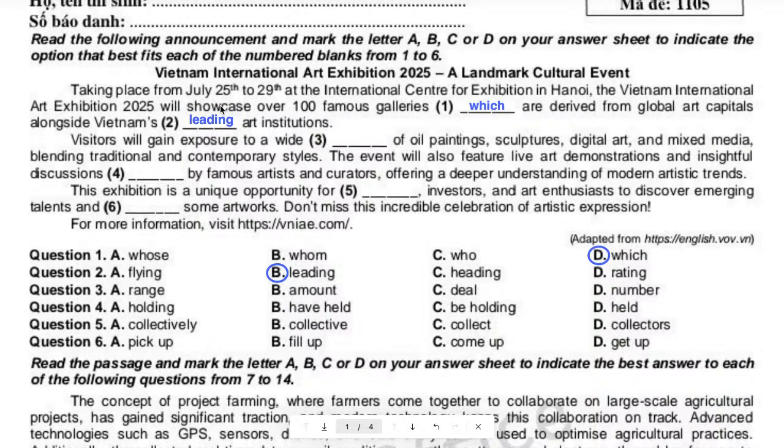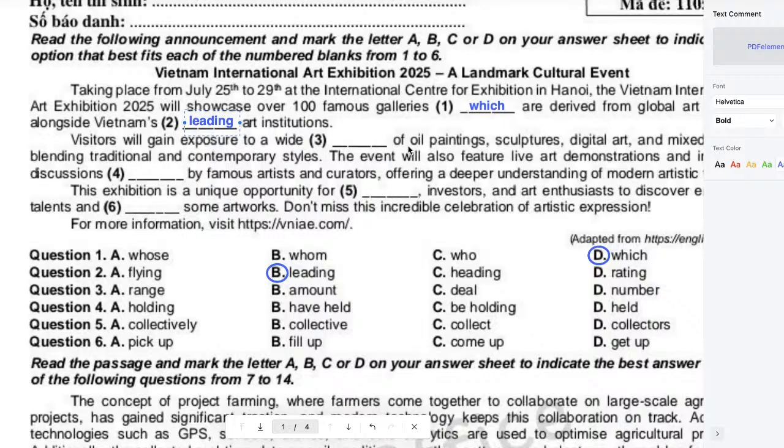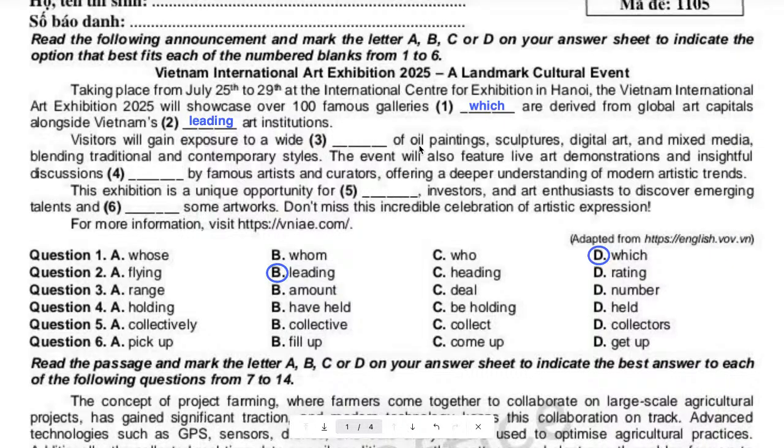Okay. All right, now number 3. Quỳnh Hương, read that.